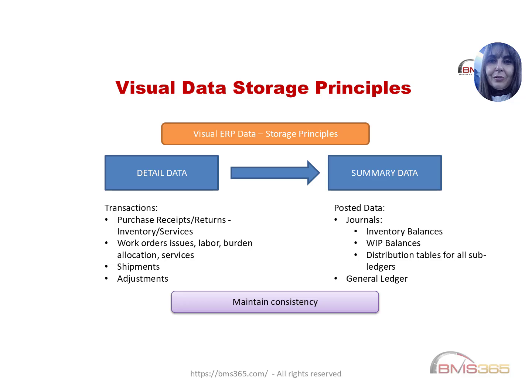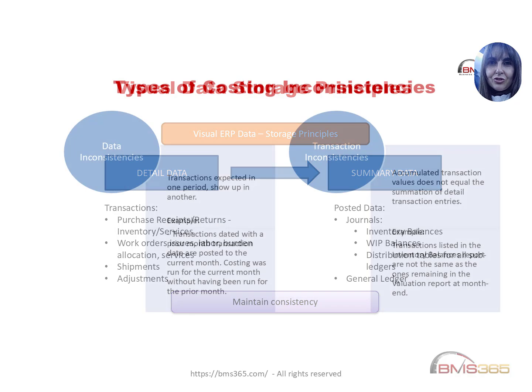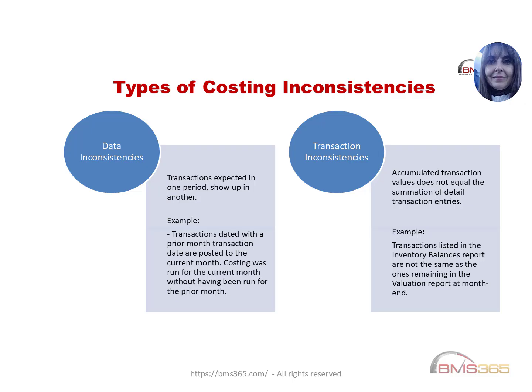Visual stores information on two levels. First, you have detailed transactional data: receipts, issues, labor tickets, shipments, returns, adjustments, and services. Second, you have summarized posted data: journals, inventory balances, work in process balances, and distribution tables. Most costing issues come from the two layers falling out of sync. Month end is your opportunity to bring them back into alignment.